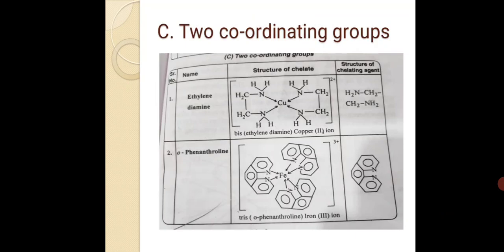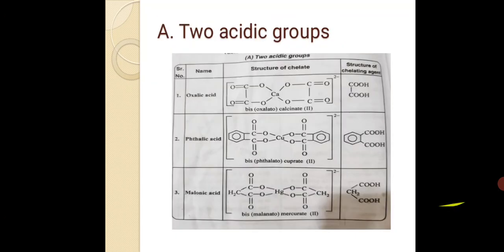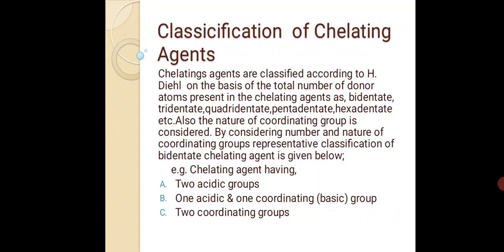Then second, ortho-phenanthroline. Structure of chelate: tris-orthophenanthroline iron, third ion. And the structure of the chelating agent. Okay, this is the classification of chelating agents.